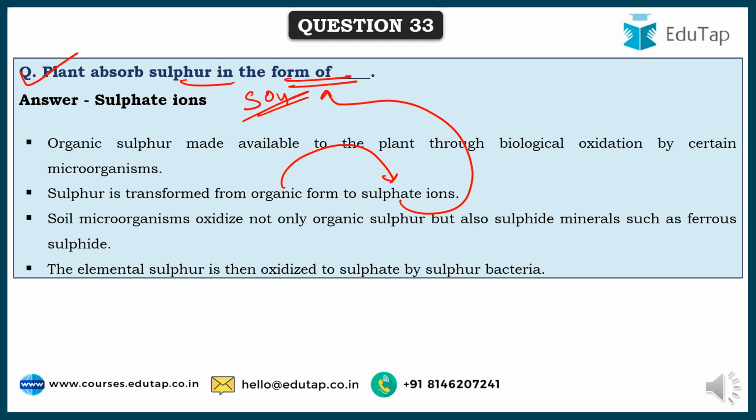by various microorganisms that are present, and they, through biological oxidation, convert this organic form of the sulfur to sulfate ions, thereby making them available to the plants. Sometimes not only organic sulfur, they can even oxidize sulfide minerals such as ferrous sulfide also, thereby releasing sulfate ions that are taken up by plants, and this is done by sulfur bacteria or various other microorganisms. Here the elemental sulfur especially is oxidized to sulfate by sulfur bacteria.